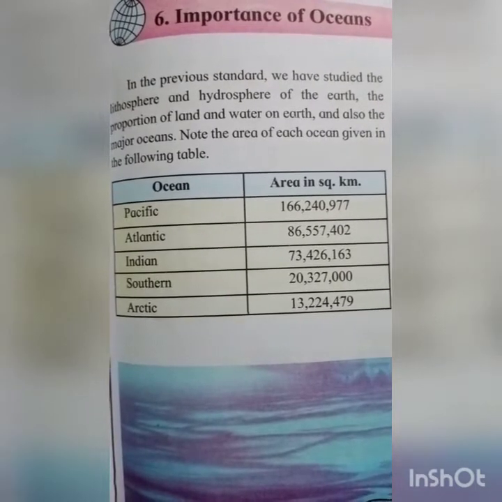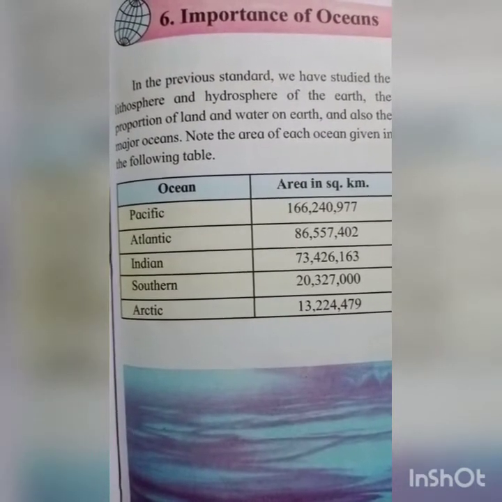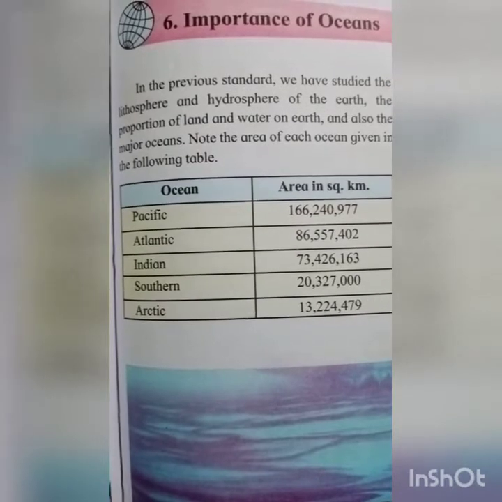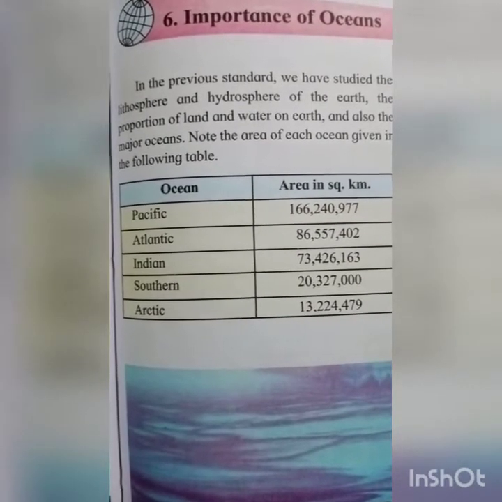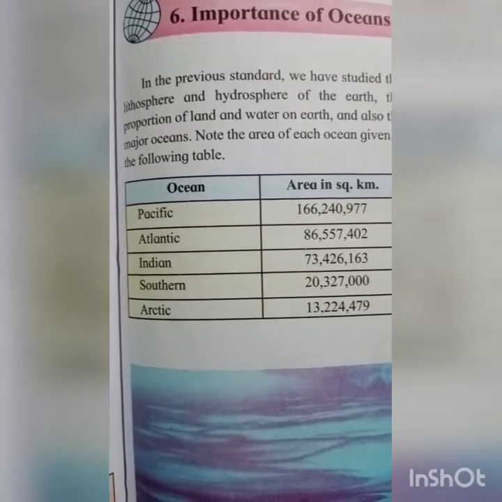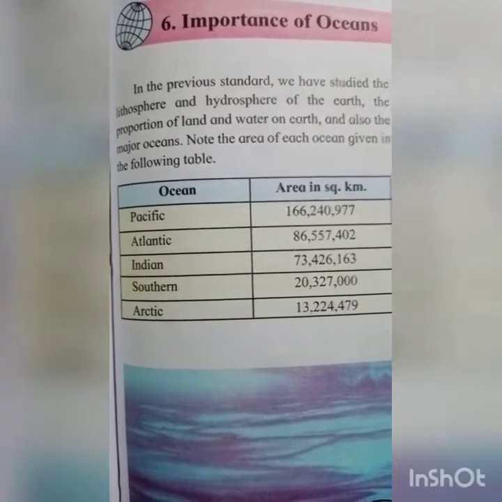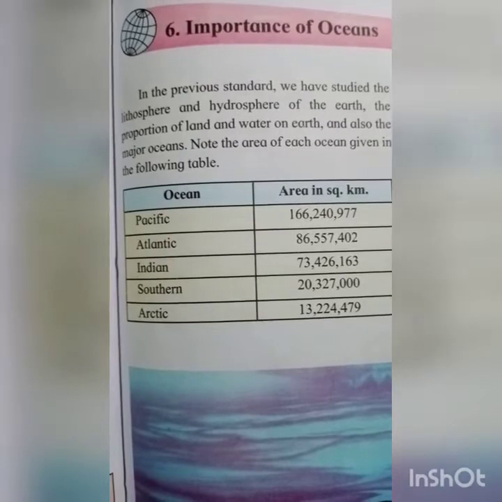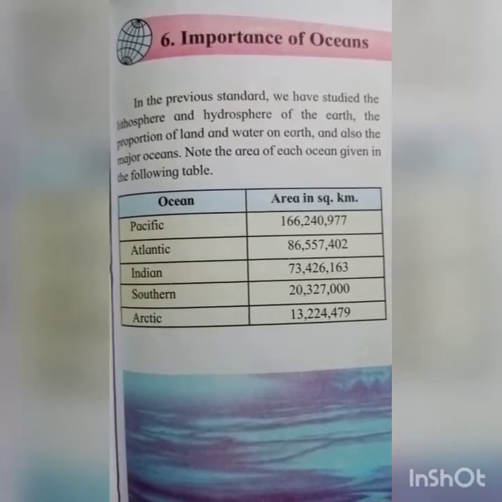Students, how to memorize the oceans' names? P stands for Pacific, A stands for Atlantic, I stands for Indian, S stands for Southern, and A stands for Arctic. This way the short form is PAISA. This way you have to memorize the oceans' names.